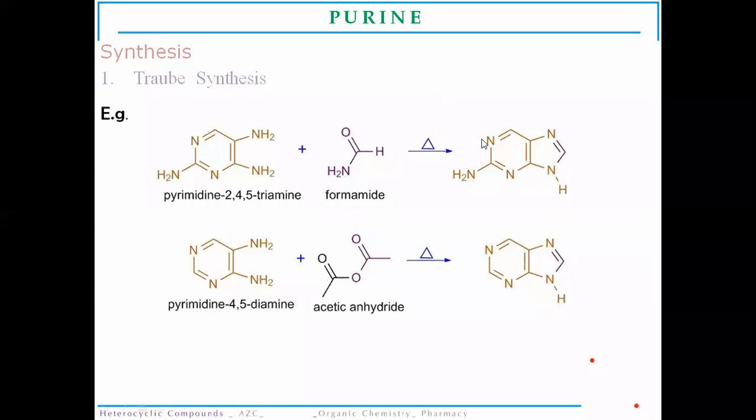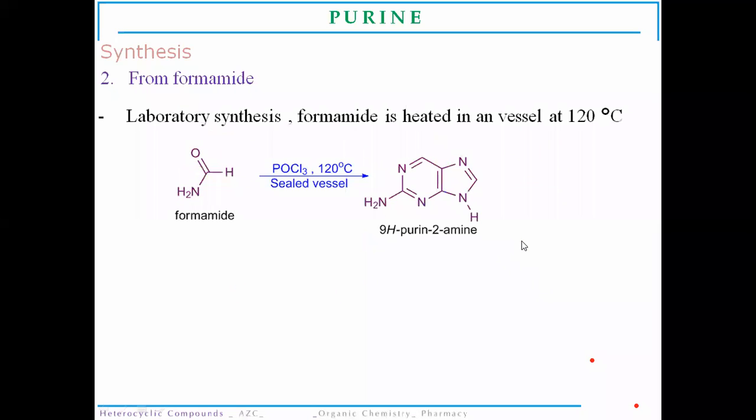4,5-diamine. Again, it will condense with a molecule to synthesize purine, which is an amine substituted purine we can synthesize. Then, if we are going to use another condensing agent instead of formamide, we can use acetic anhydride when it is condensed with a pyrimidine 4,5-diamine. So there will be formation of a purine molecule.